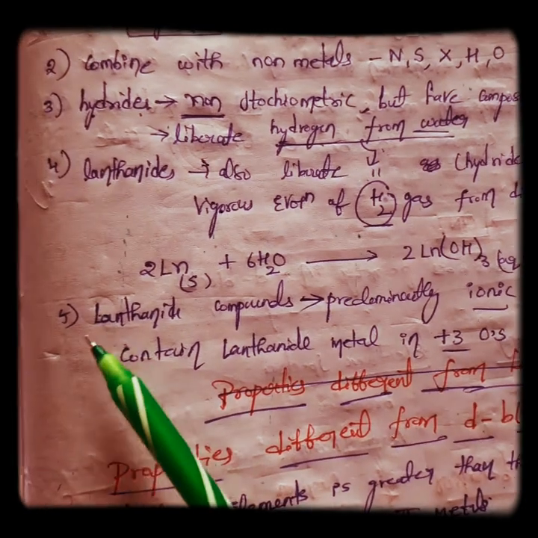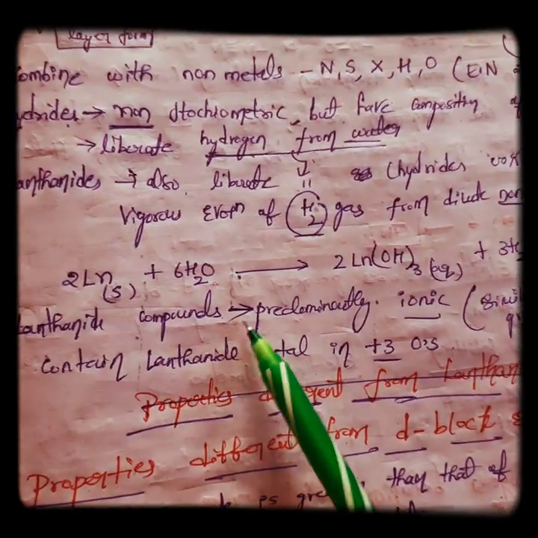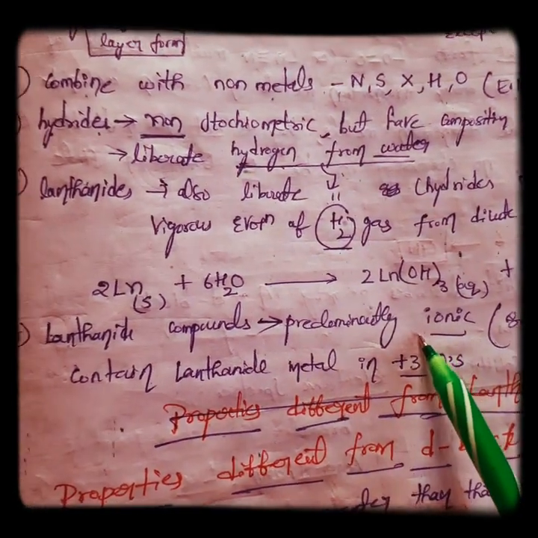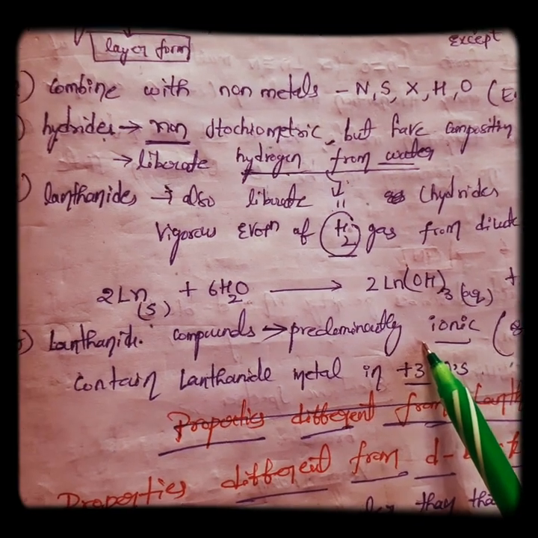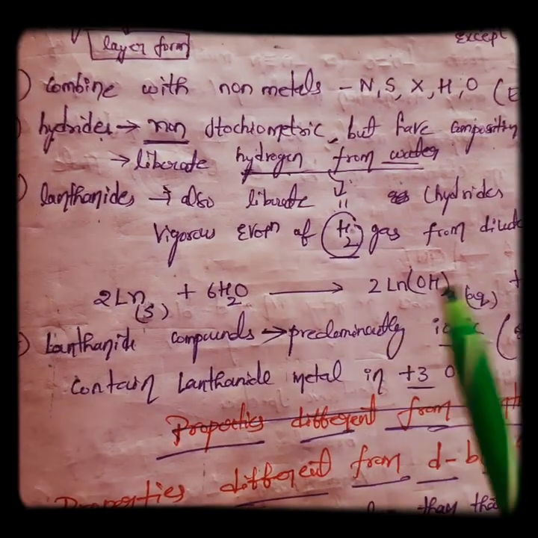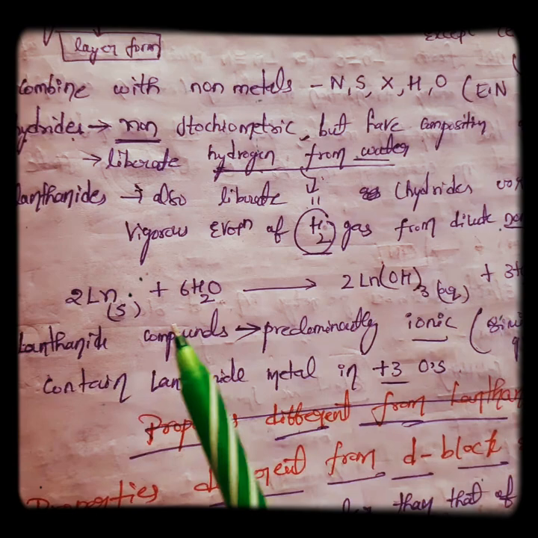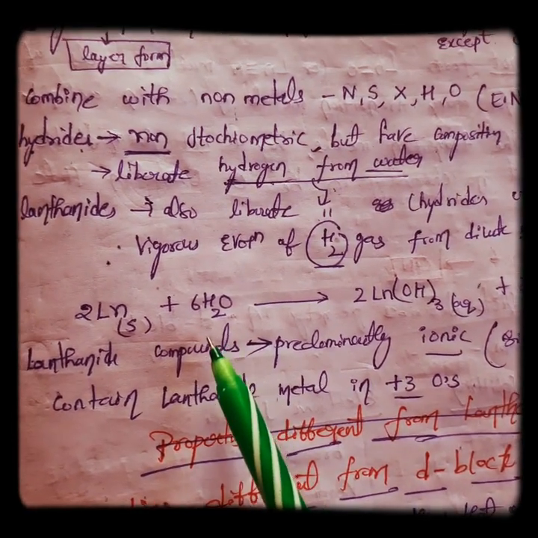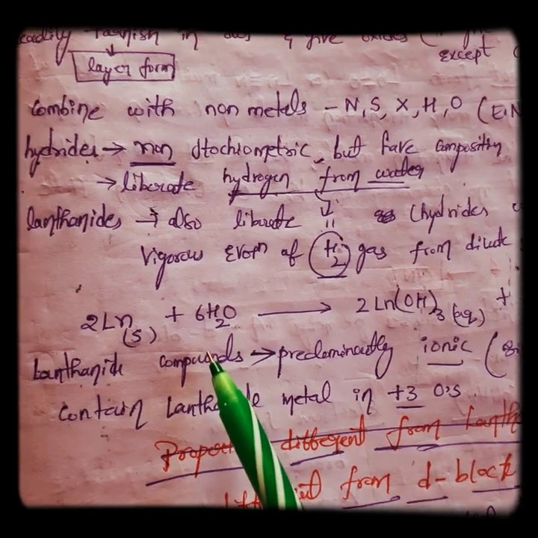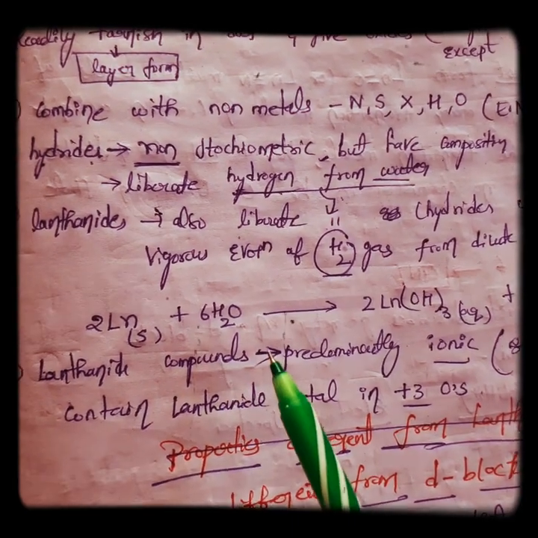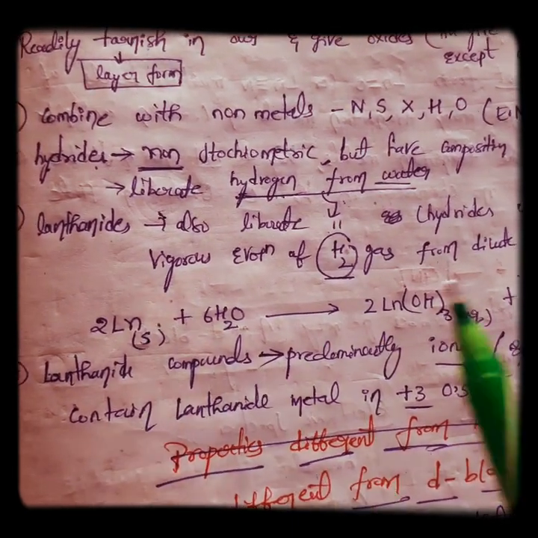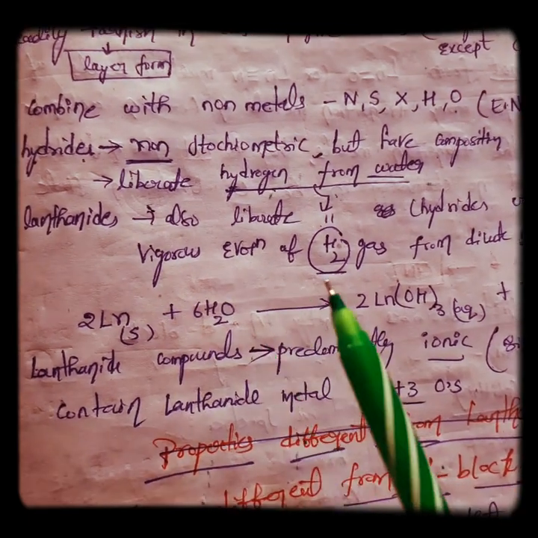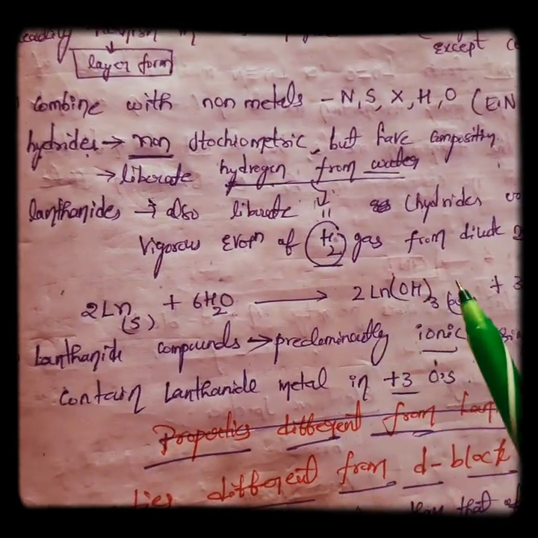Next, lanthanoid compounds are predominantly ionic. In one of our previous videos, we discussed that lanthanoids have high reactivity when compared to d block elements. Of course, one property of lanthanoids is comparable to those of alkaline earth metals.